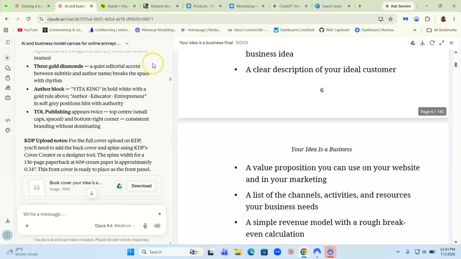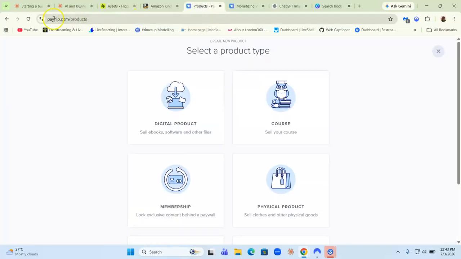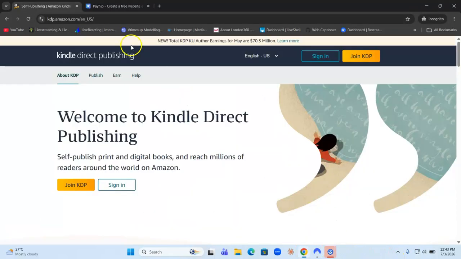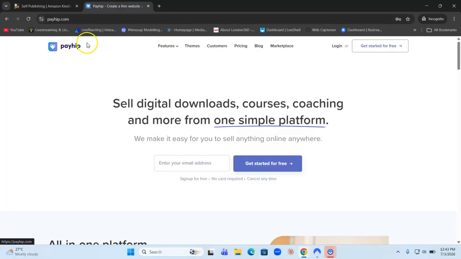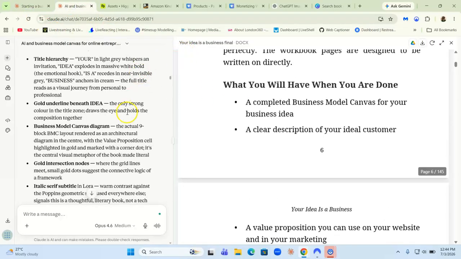If you just want to publish your own books, your own PDF, then go to payhip.com and set up an account. This is payhip.com right here. Then you can use Claude to write any book that you want, and then download the PDF. Now, you do need a Claude paid account, the paid subscription, for that to work.